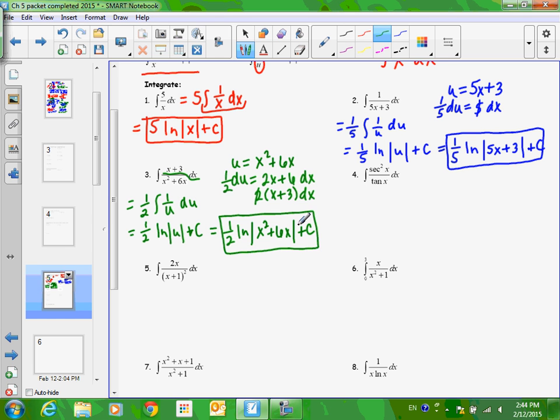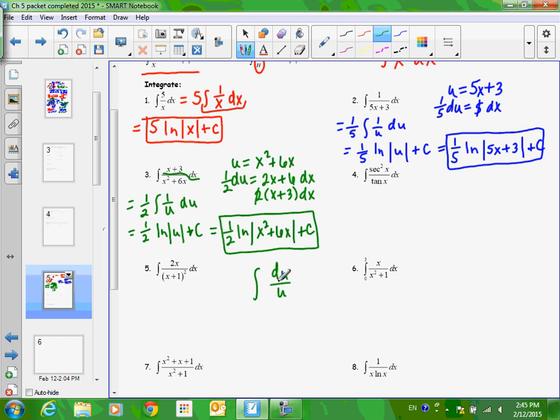I do want to say something before I continue. Some people, when they look at me doing this, think, why are you doing 1 over u du? I can answer this a couple of different ways, but I just want to write it down here. Some people think it makes more sense to do du over u, and for whatever reason, this makes more sense to them.